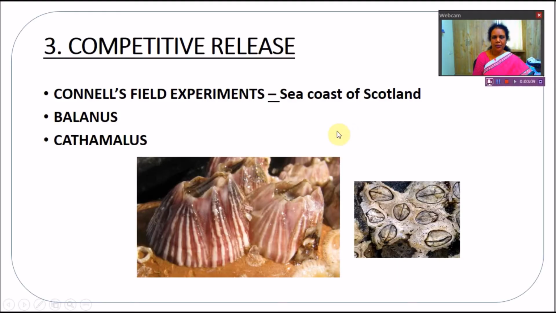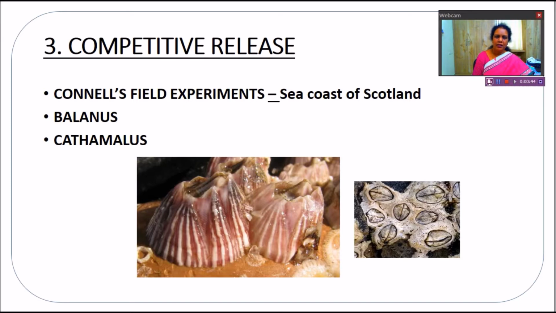Competition is one type of interaction where both the species are affected. That is, the relationship is detrimental to both of them. So here we see another phenomenon, that is competitive release. In competitive release, we see that when superior species and weak species are together, competing for limited resources, then what happens? The superior species will eliminate the inferior ones.